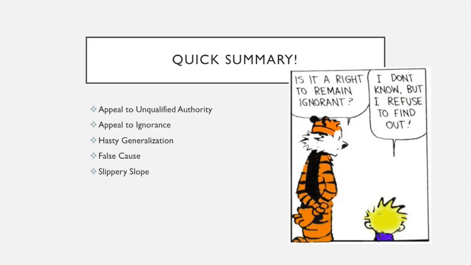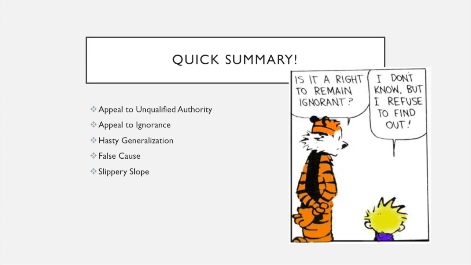Quick summary. In this video, we covered the appeal to unqualified authority, where the speaker uses somebody who might be an expert in one field to talk about a different field to try to make the second field look legitimate. We talked about the appeal to ignorance, where the claim is there's no proof that something is true, so it has to be false, or there's no proof that something is false, so it must be true. We talked about the hasty generalization, where you take an unrepresentative sample or a sample that's too small and you make a generalization about a group of people or a group of objects.